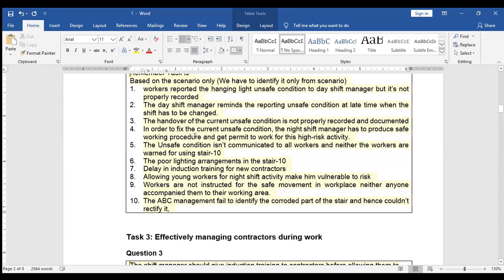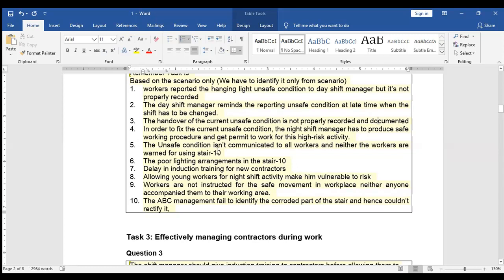In order to fix the current unsafe condition, the night shift manager has to produce a safe working procedure and get a permit to work for this high risk activity. So the night shift manager failed to arrange a working procedure and a permit to work to manage the current unsafe condition, which led to the accident.